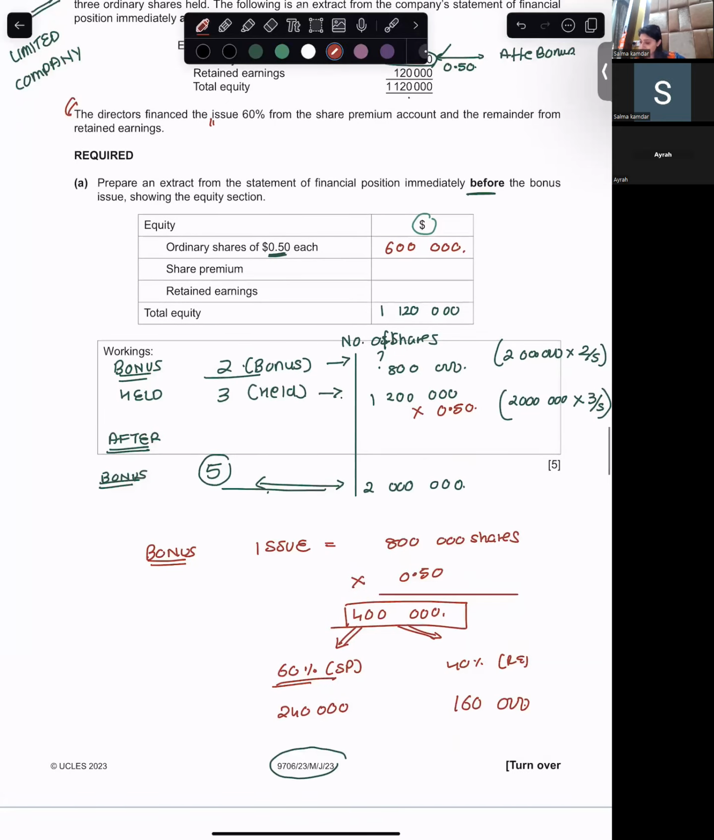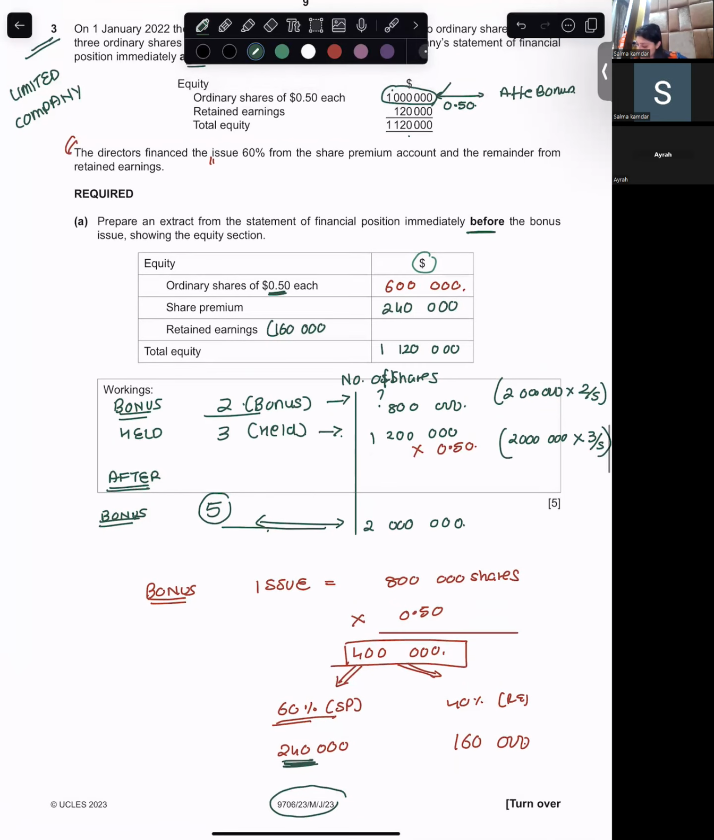Share premium before the bonus had 240,000, so share premium was 240,000 before the bonus, and retained earnings is 160,000 used for the bonus plus the remaining balance of retained earnings, 120,000. So this will become 280,000. They wanted you to prepare an extract from the statement of financial position immediately before the bonus.